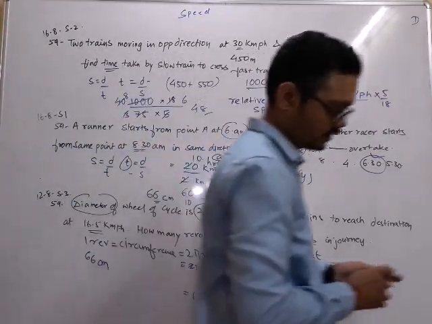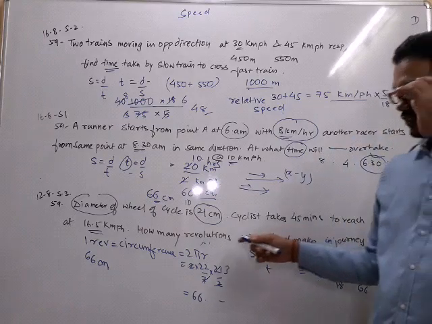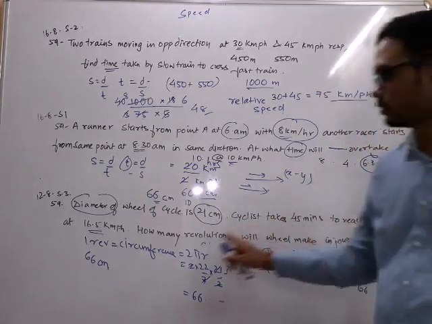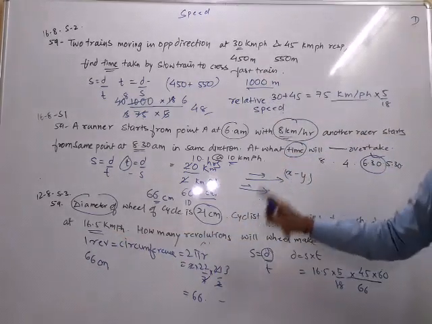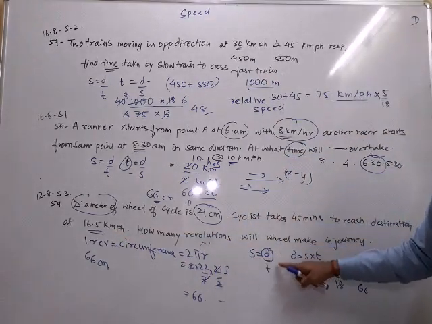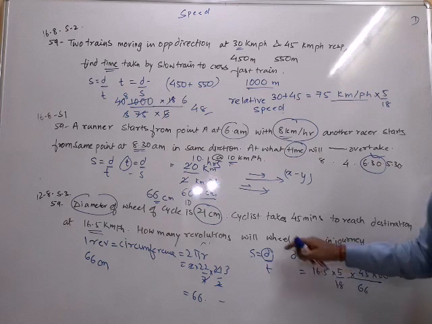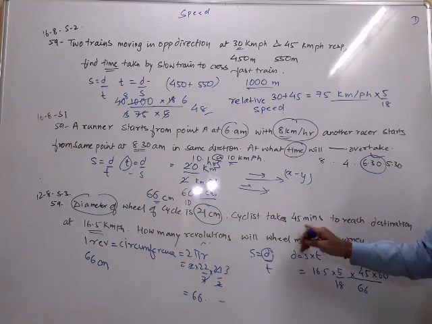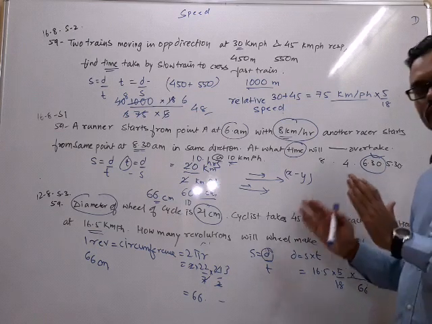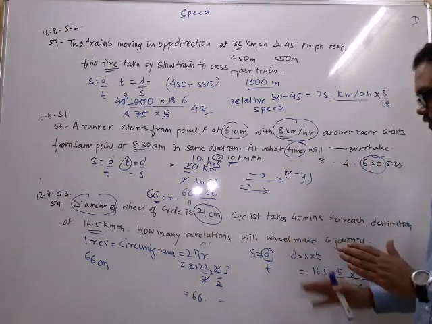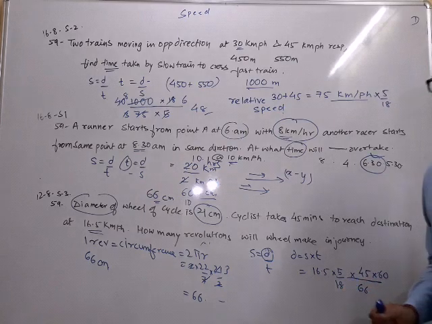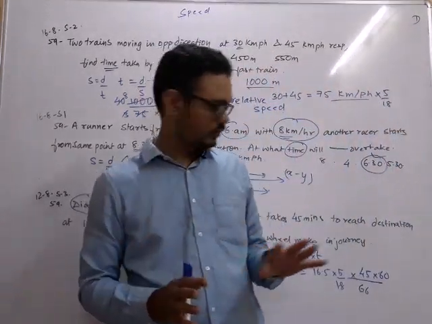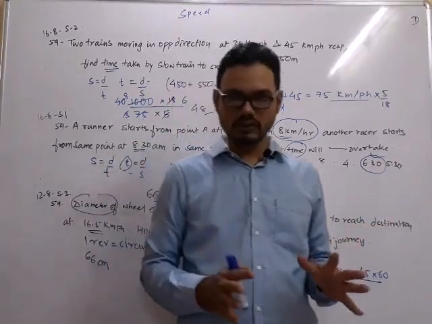One revolution is the circumference, and the journey is how much distance he has travelled. I know only one formula. Speed is distance by time, so distance will be speed into time. Speed is given 16.5, time is given 45 minutes. I will make sure that all the conversions are in the same units, which is meter and seconds, and then I will find the answer. Alright, I hope you have got this. We'll see some more examples of it.